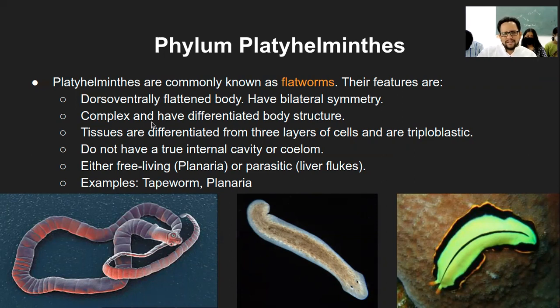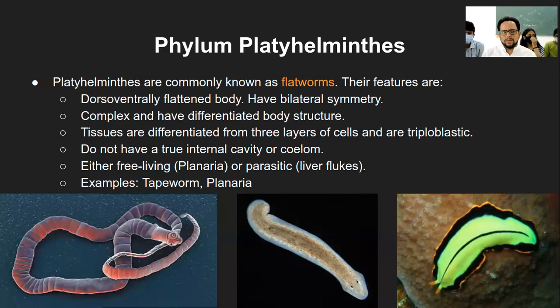Then complex and have differentiated body structures. It's not about the organ distribution, it's about the symmetry of the shape, only shape. So what was I saying?